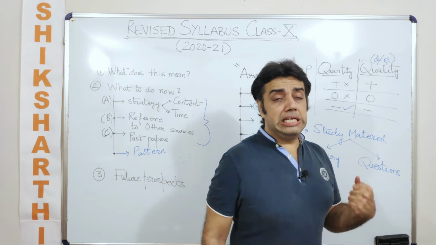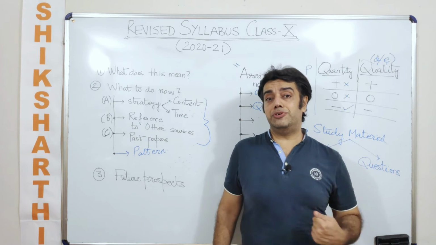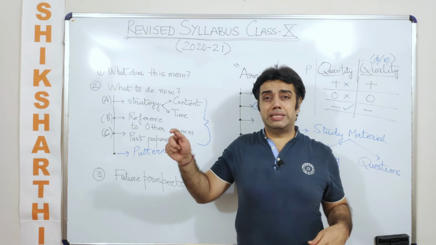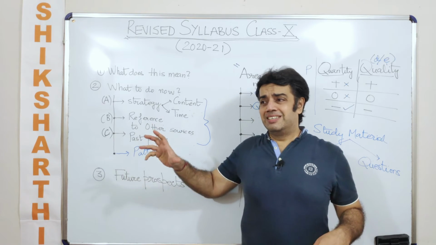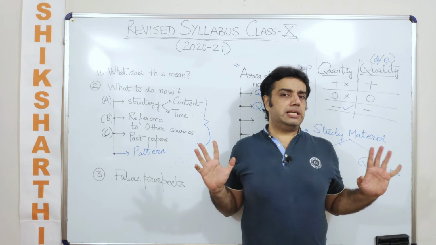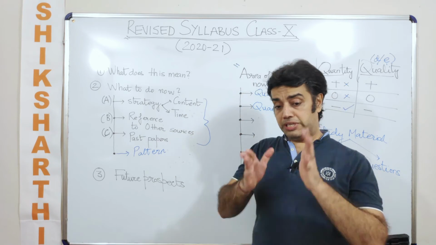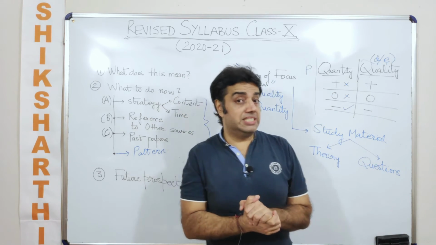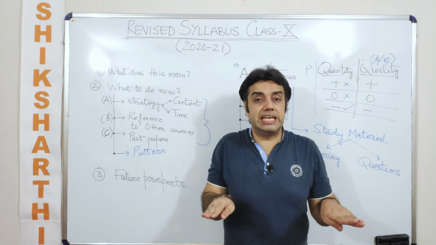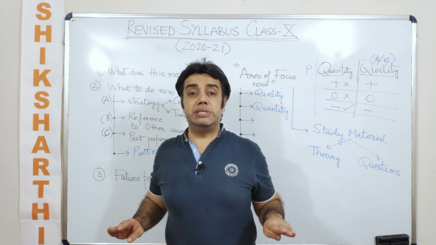If they are asking me to delete the learning of the formula of how to calculate the area of a triangle, which may be half times of x1 y2 minus x2 y1 plus something, then it is okay, it is fine with me. Why? Because, if I were to interpret, though they have not mentioned it like this, it is a very ambiguous statement that area of a triangle has been deleted.